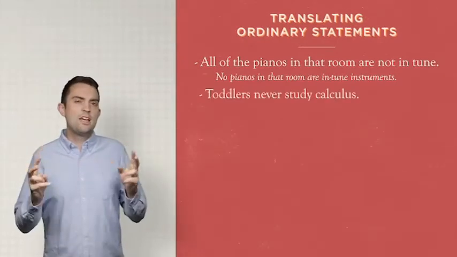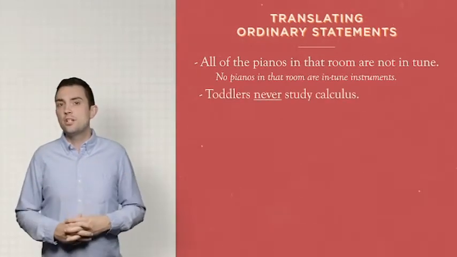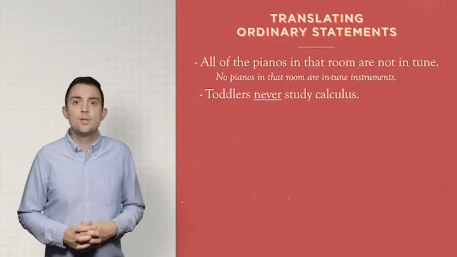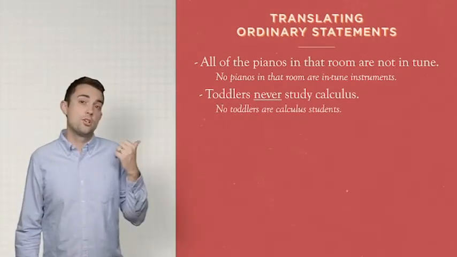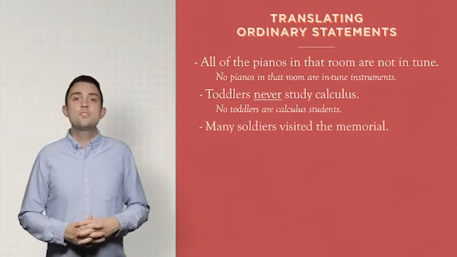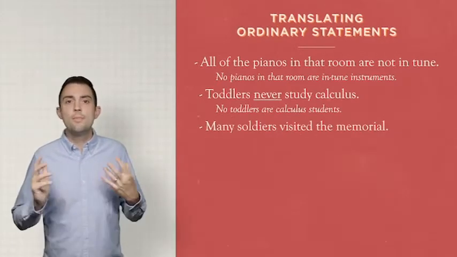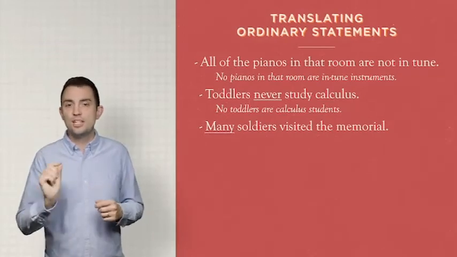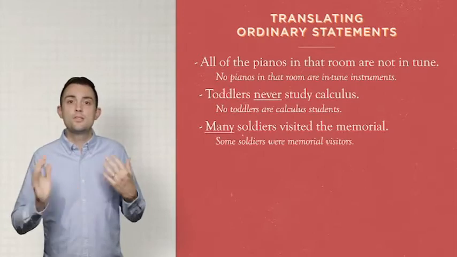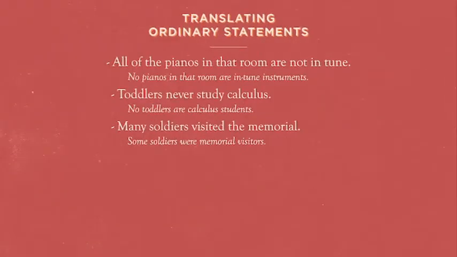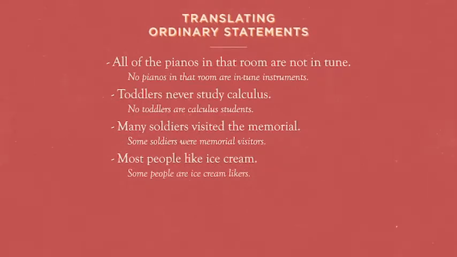How about toddlers never study calculus? The never here introduces another universal negative, so we get something like no toddlers are calculus students, or no toddlers are studiers of calculus. Many soldiers visited the memorial. Here, many is a particular affirmative or a particular identifier. So many soldiers visited the memorial would become some soldiers were memorial visitors. Most people like ice cream is, of course, some people are ice cream likers. A few people like spinach. Some people are spinach likers.